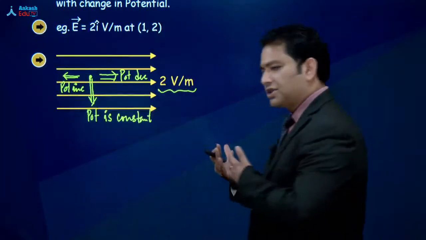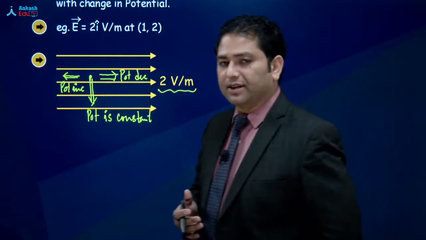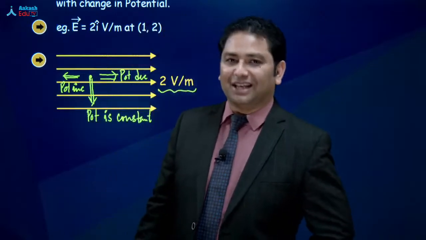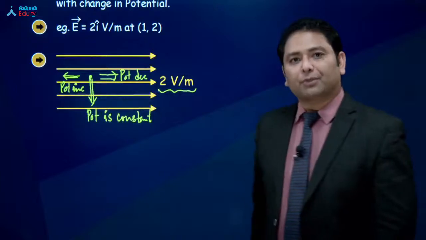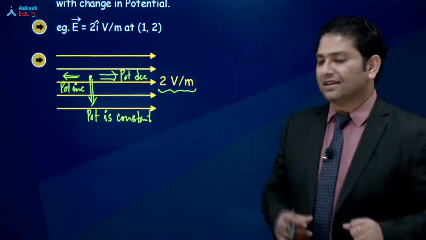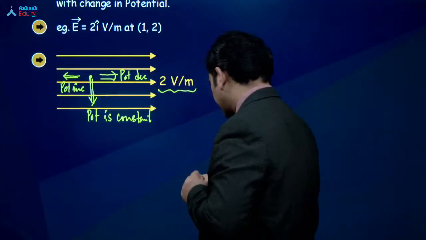Along one direction, it is decreasing. Along the other direction, it's increasing. Direction of what? Don't forget, direction of electric field. And in the perpendicular direction, the potential is constant. That's the first fact. Now, the second fact is that you need to understand one thing.